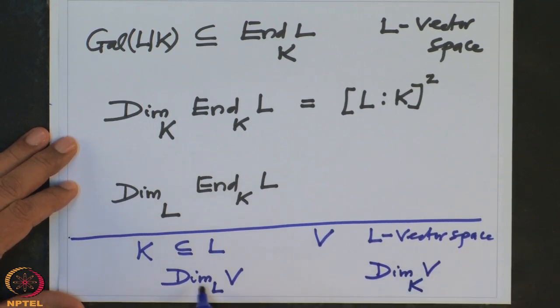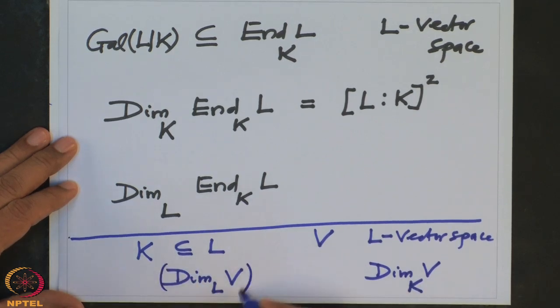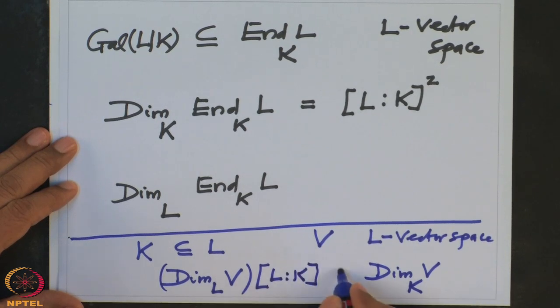Whose dimension is more? As a vector space over L the dimension will be less, and as a vector space over K the dimension will be more. How do you compute it? This is [L:K]. Multiply this by [L:K] and you get this.